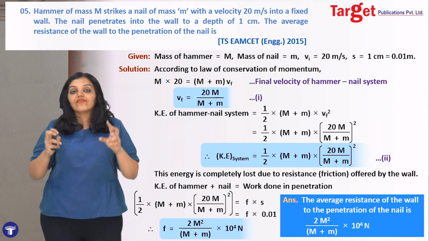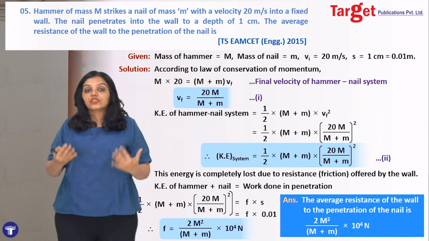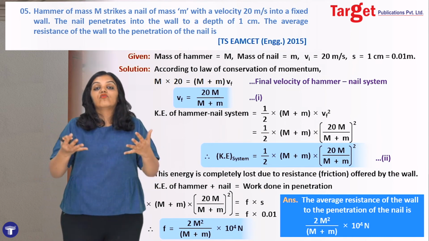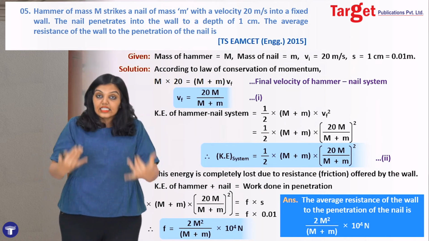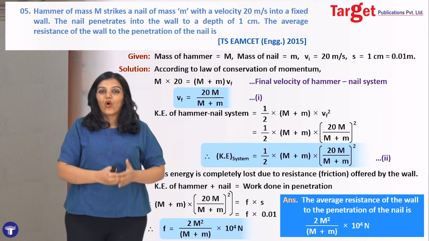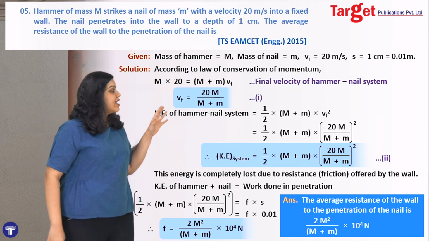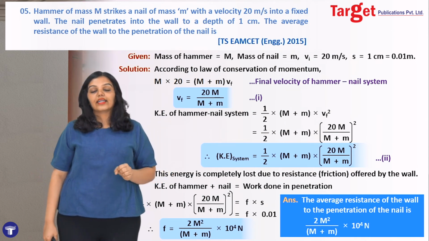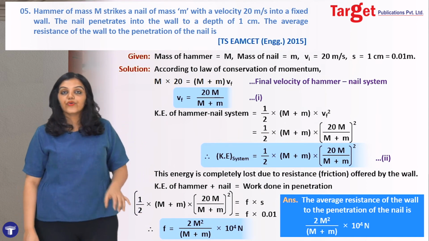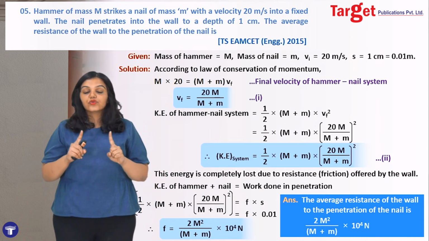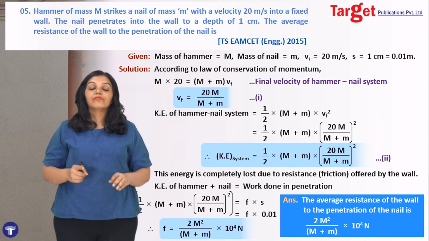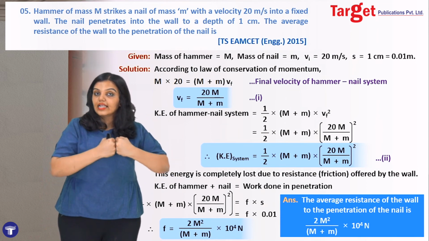So when they asked us for the average resistance, they were asking us for the frictional force, or the force that the wall is offering, resisting the nail from going inside the wall. So this was the force we had to find, that is, 2m squared upon capital M plus m into 10 raised to 4 Newton. Just to recap, first we applied the law of conservation of momentum to find the final velocity of the nail hammer system.